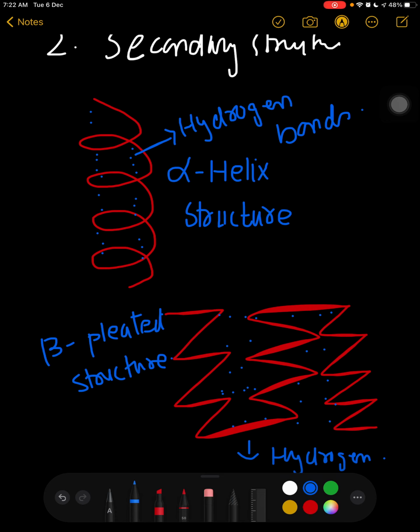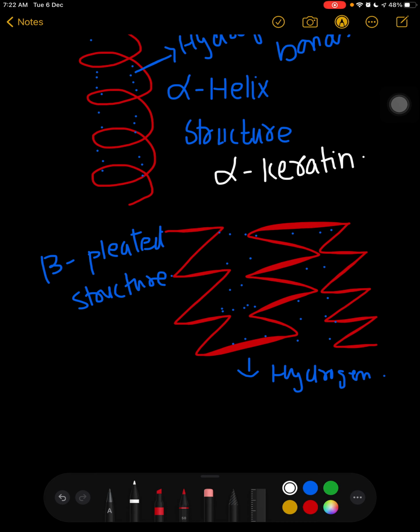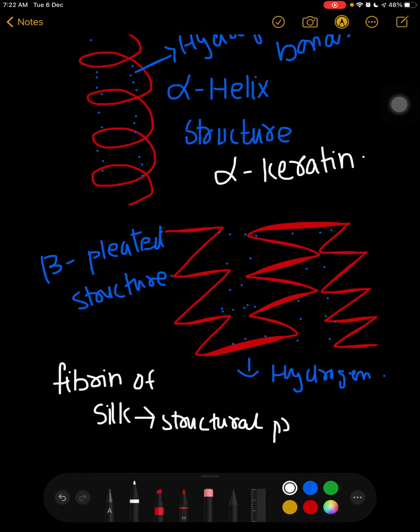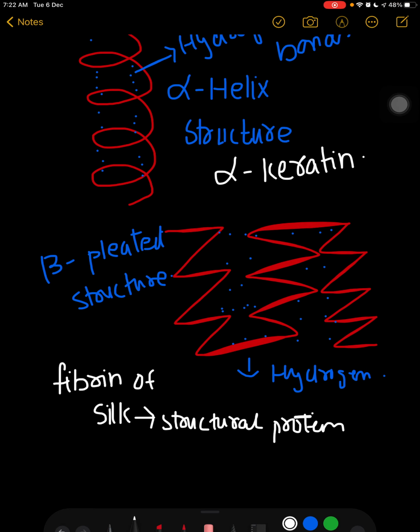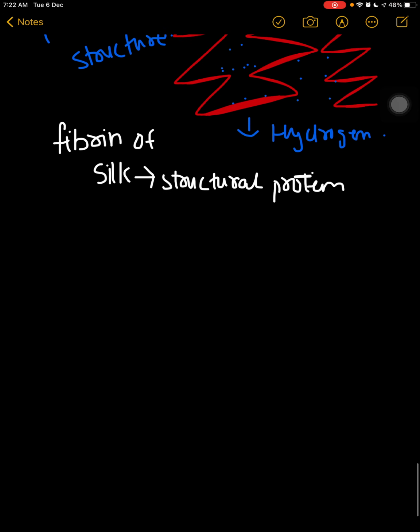This alpha helix structure you can easily see in alpha keratin, right? And you can see this beta pleated structure in the fibroin of silk. Basically that's the structural protein. Generally we can say that these structural proteins are secondary proteins, or even fibrous proteins are also secondary proteins. Okay, I hope this is clear to you.